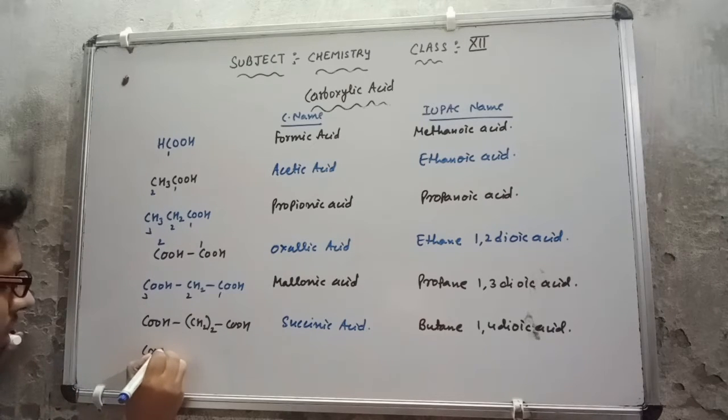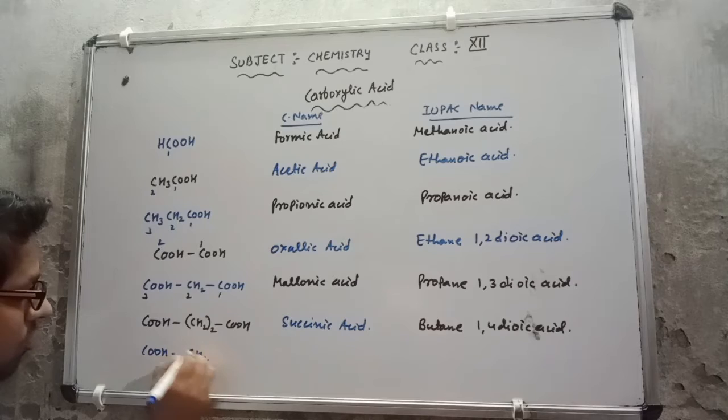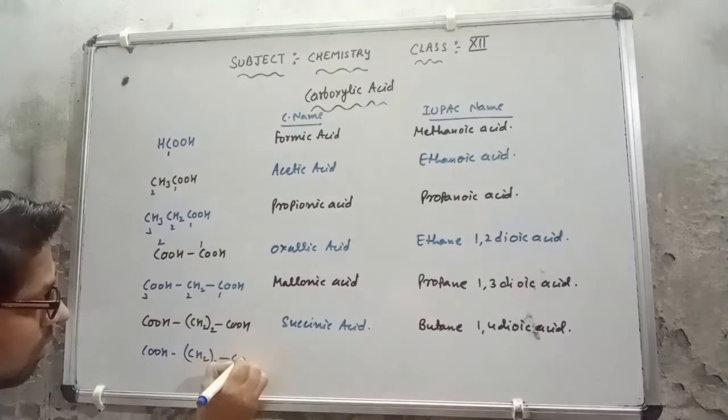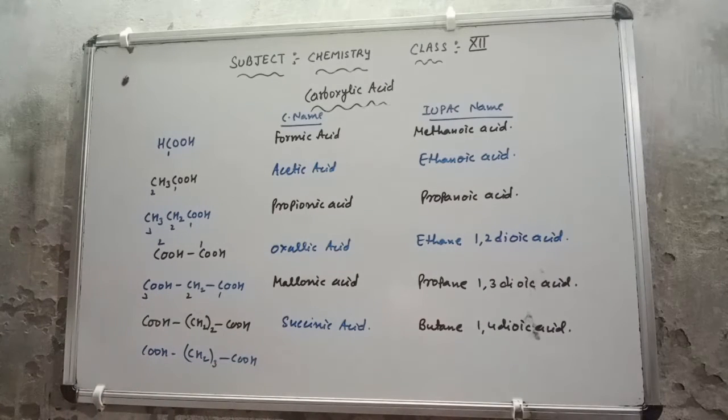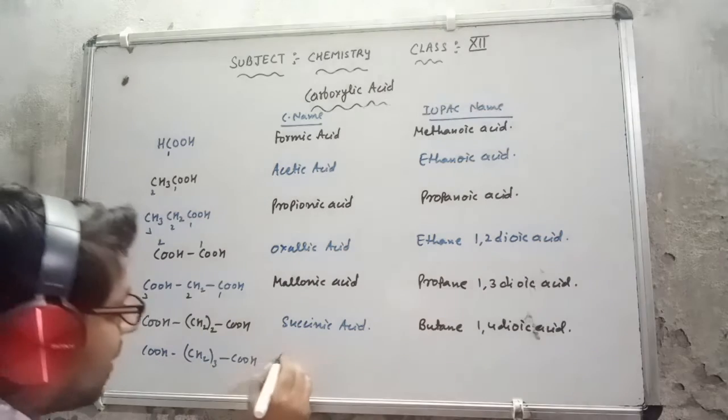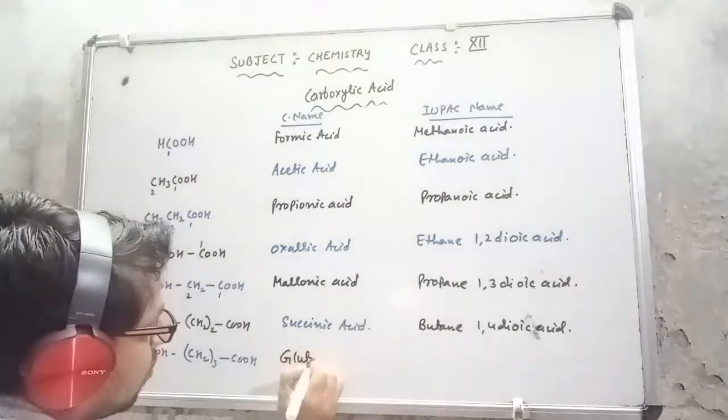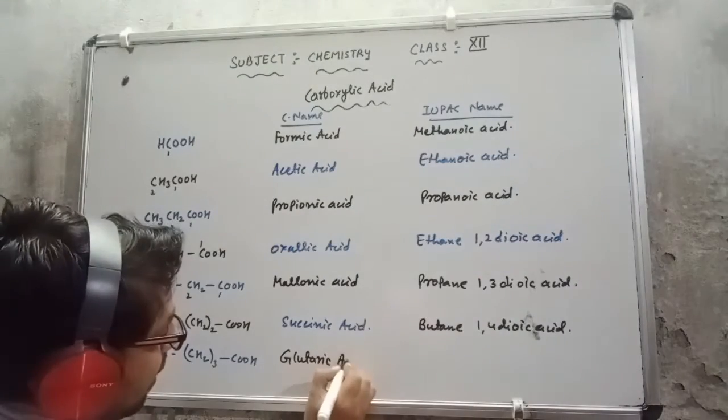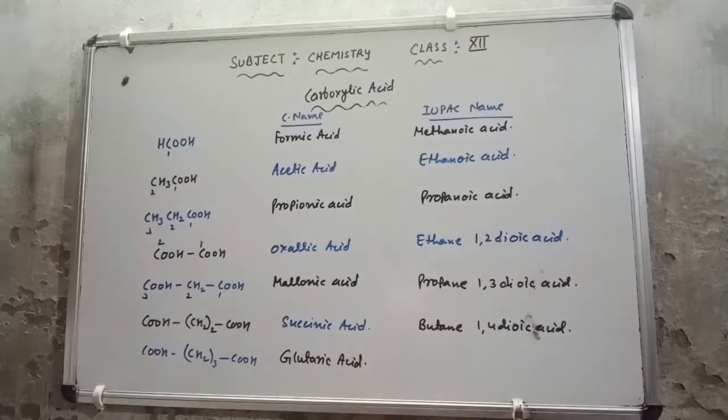Same, suppose I am going with the next one, so I can increase the same thing here. COOH single bond CH2 whole 3 single bond COOH. I am going to increase it. So the common name of this is glutaric acid.